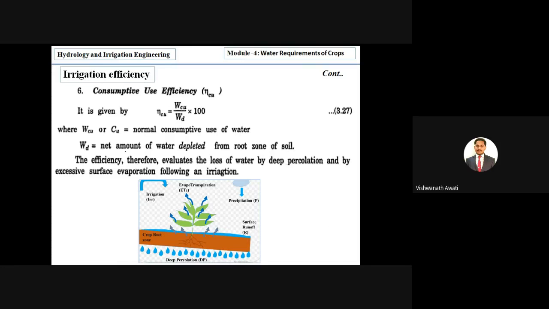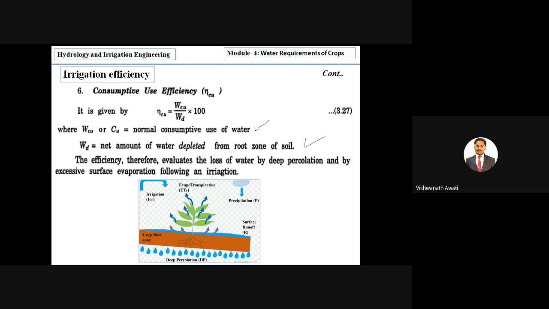Okay. Next we'll go for the last, consumptive use efficiency. Here the consumptive use efficiency is given by eta Cu equal to WCU divided by WD into 100. WCU is the normal consumptive use of water and WD is the net amount of water depleted from the root zone. The efficiency therefore evaluates the loss of water by deep percolation and by excessive surface evaporation following an irrigation, right?